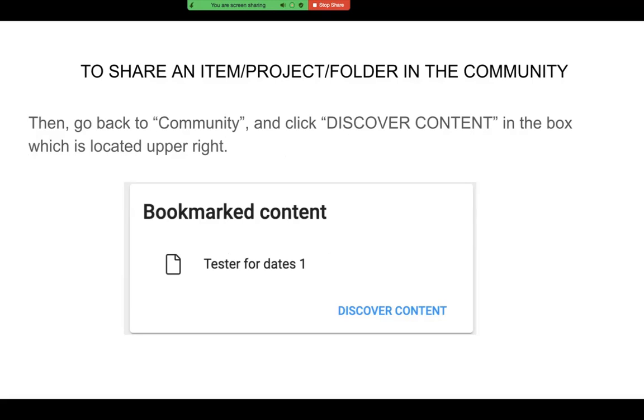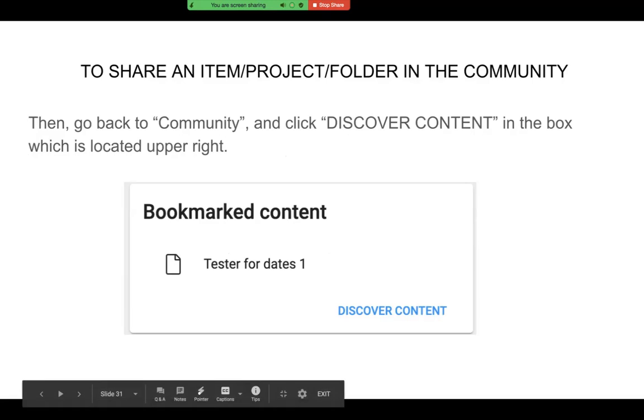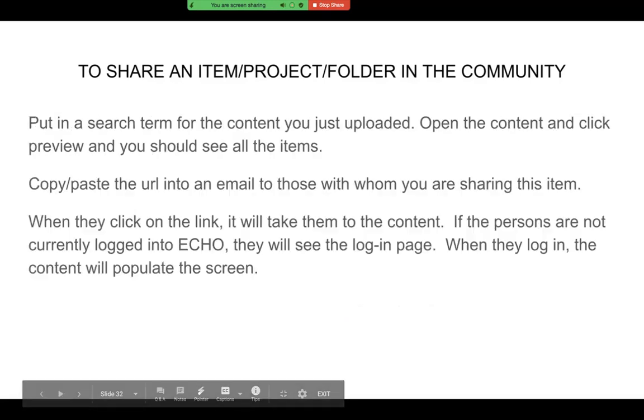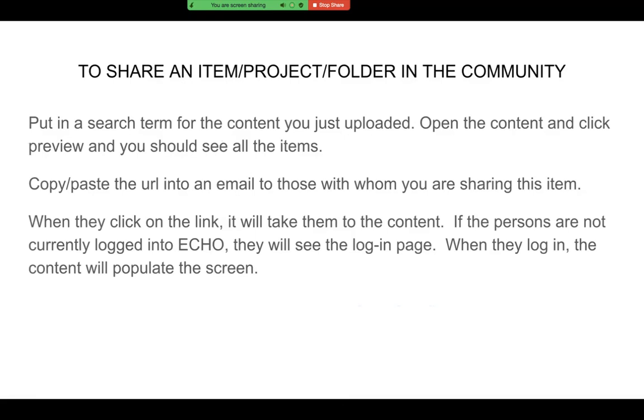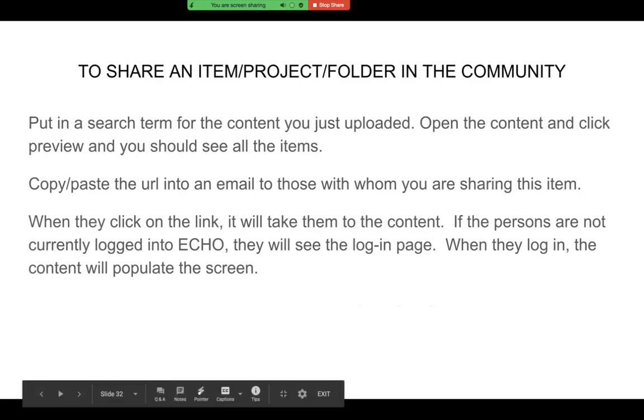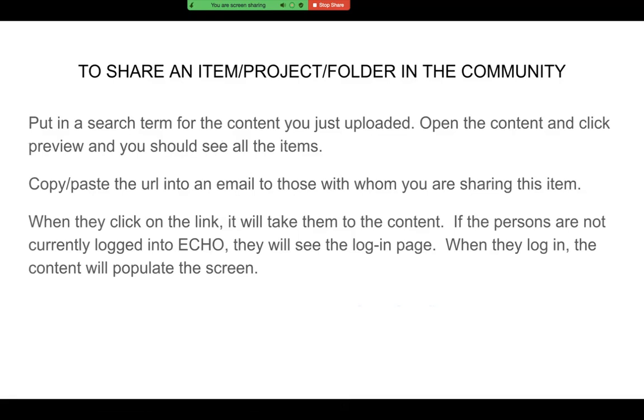If you want to see what you've just shared, go back to your community, click Discover Content. And when you do that, it will take you to the content you just uploaded when you re-enter the community. So then you can enter a search term. It could be a name of the content, could be keywords in the title.